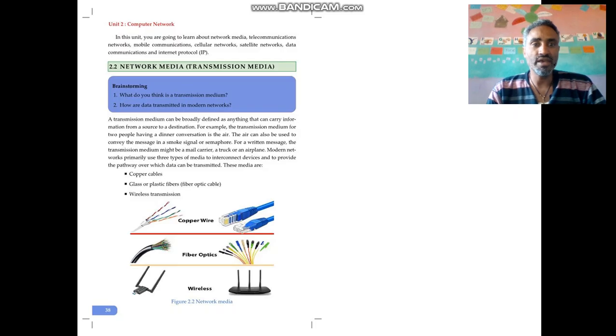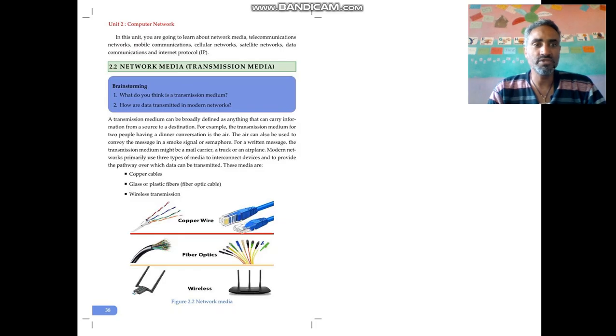A transmission medium is anything that carries information from a source to a destination. It is how a message is transferred from one device to the other. One acts as the sender, the other acts as the receiver. The sender is the source, and the receiver is the destination. For example, the transmission medium for two people having a dinner conversation is the air.